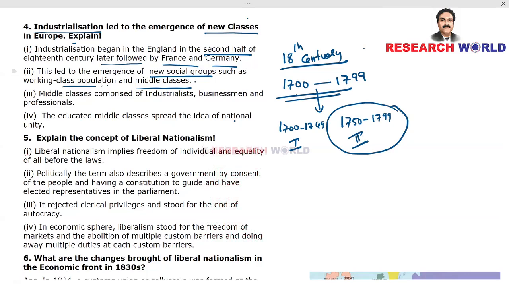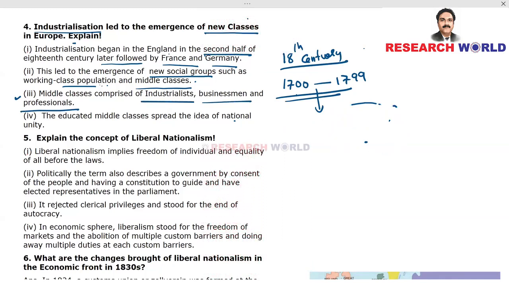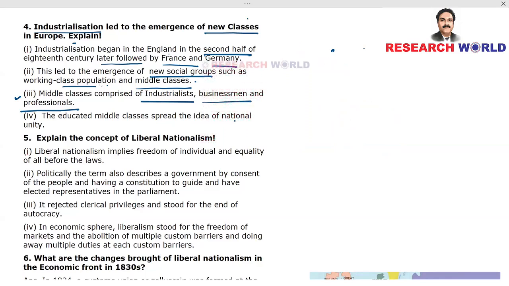Who were part of these middle classes? Point number 3. Middle classes comprised of industrialists, businessmen and professionals. Now let's see how exactly these groups emerged as a part of industrialization. The idea is very simple.